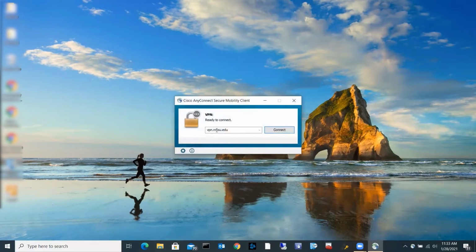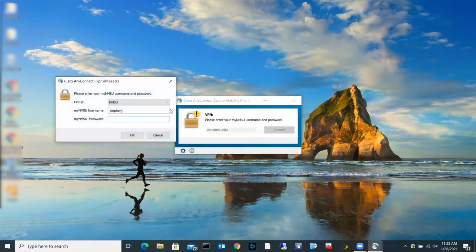And if this isn't already populated in your install, it should be. You want vpn.nmsu.edu. We hit connect. And here's where the trick is. The way our licensing works for EES, from almost anything, we want you guys to leave it on nmsu.edu. That is the biggest pool of IP addresses for the VPN client. We'd rather you use that most of the time. But specifically for EES, you cannot use that.